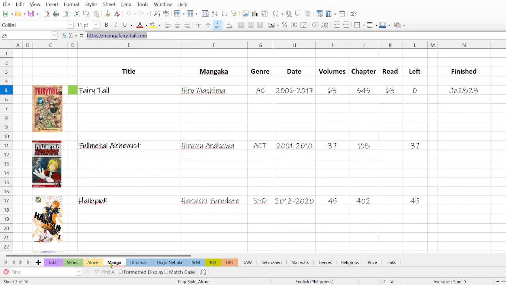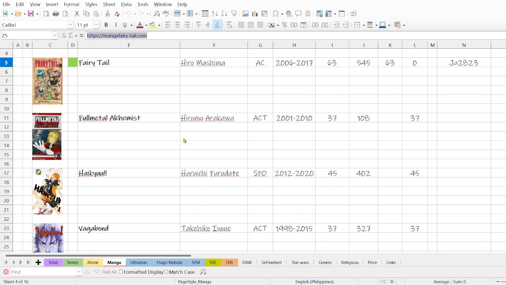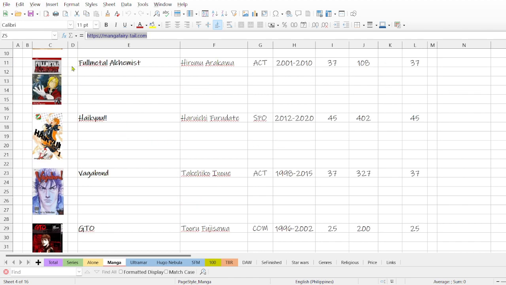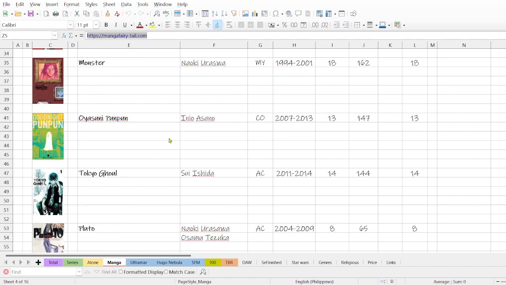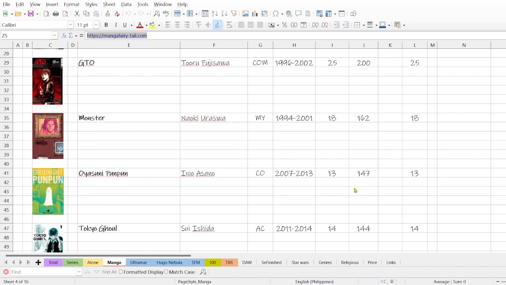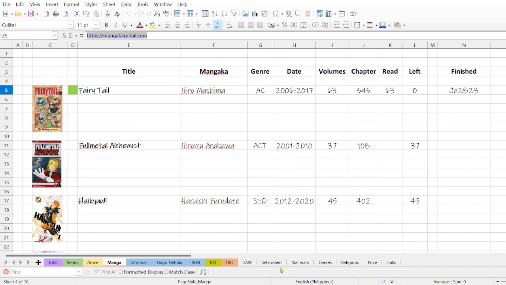Then I have a list of manga that I would like to read. I already read Fairy Tail. I cannot talk too much about this series because, you know, the dark side of the universe, but it's for my own entertainment anyway. And I have a list of other manga that I'm interested in. I don't know if one day I will read them all, but they are there.